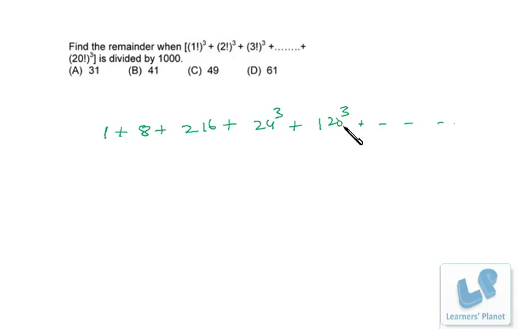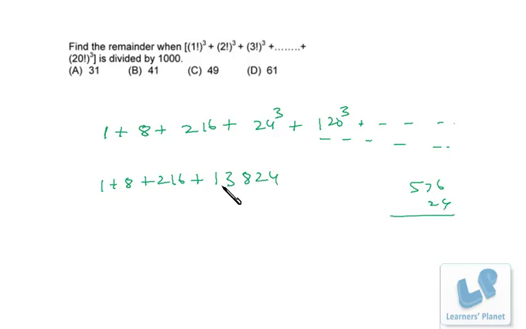So you can see 120 cube will be getting 3 zeros at the end if we expand this. So from now onwards, if the expression is divided by 1000, no remainders will be obtained. That means we can say the remainder will be 0. So whatever the remainder, it can be obtained from this expression only. So it's 1 plus 8 plus 216 plus 24 cube that we have to calculate. 24 cube is 576 into 24, just multiply, so we'll be getting 13824. Now if it is divided by 1000, the remainder will be just 824.